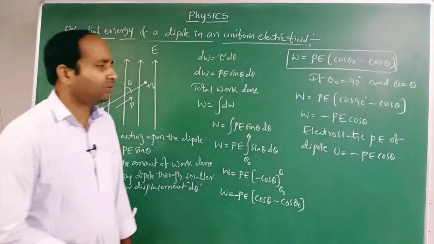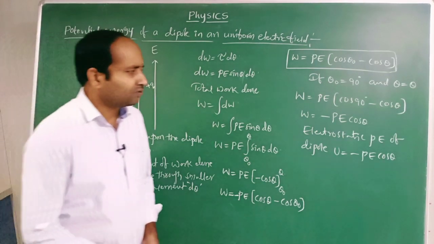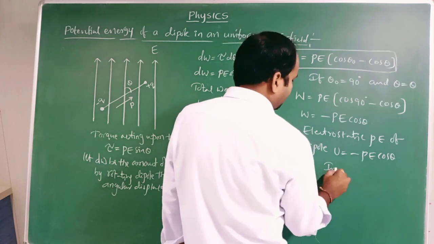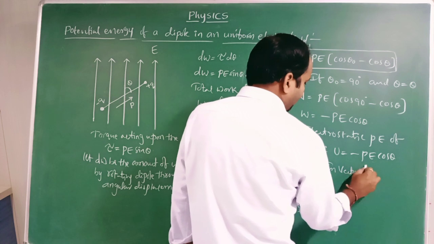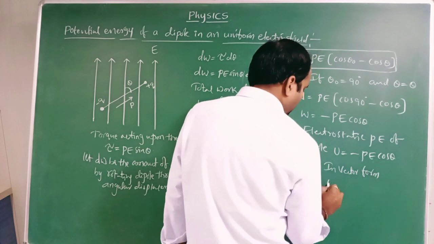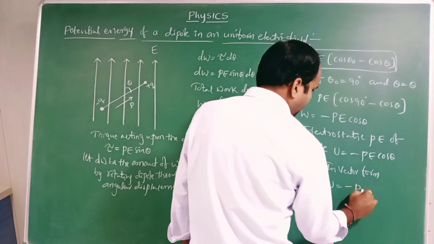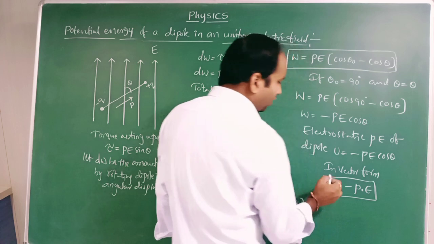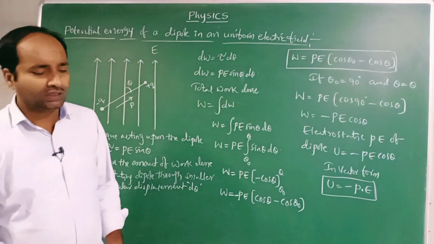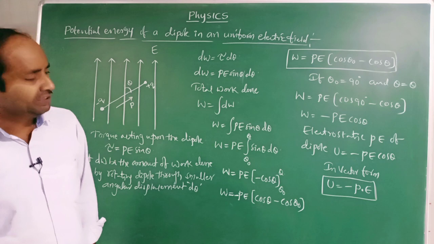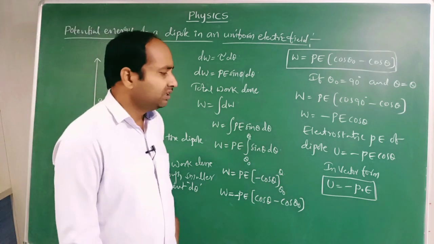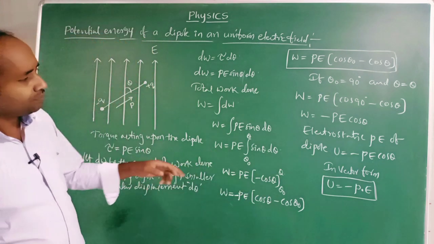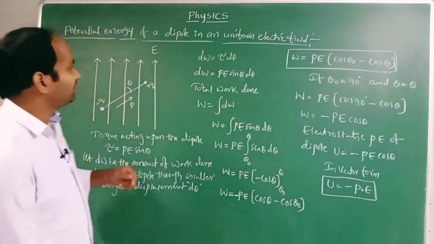Here theta is the angle between P and E. In vector form, it can be written as U equals minus P dot E. P is the dipole moment, which is a vector, and E is the electric field, which is a vector. The dot product of these two is the potential energy, which is a scalar. So this is about the potential energy of the dipole.